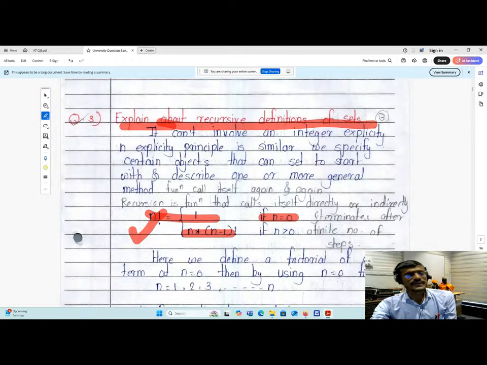Whenever recursive definitions are there, recursion means what? Repeatedly calling. In that case, you have to write down the examples of recursion: 0 plus 1 plus 2 up to n, which is equal to n(n plus 1) divided by 2. Then 1 square plus 2 square up to n square, which is equal to n(2n plus 1)(n plus 1) divided by 6.